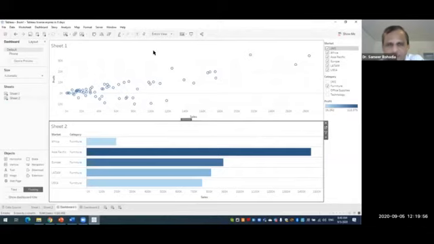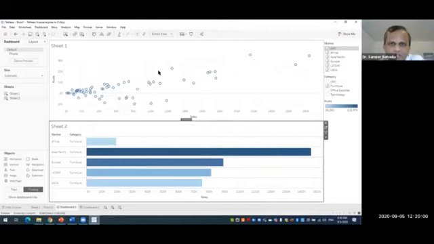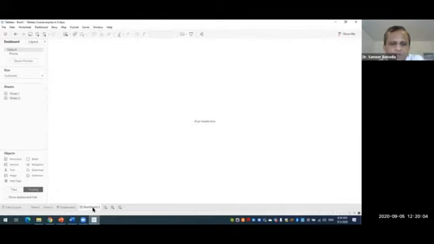But currently in this example, the size of both the sheets is fixed. So to have this dynamic sizing of each and every sheet, we have this concept of horizontal and vertical over here. We can use any one, and the effect will be the same for the other one also. So let us go for vertical.